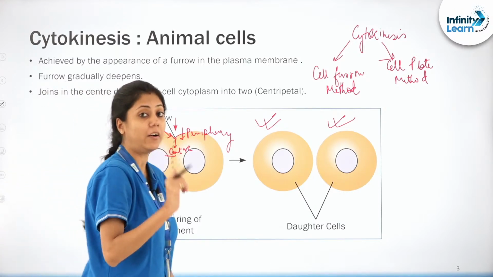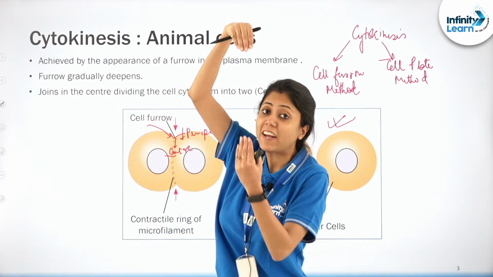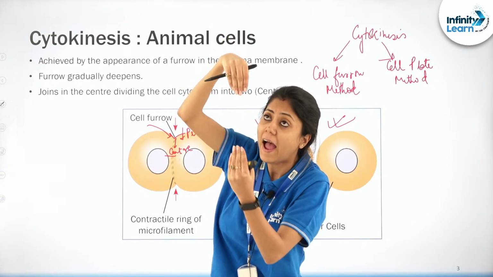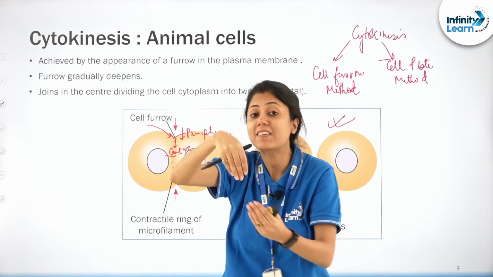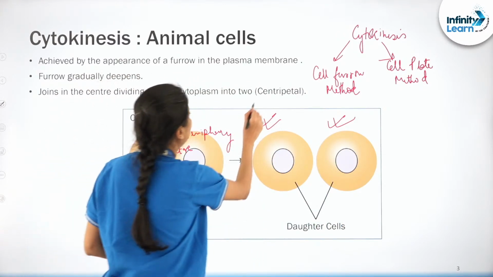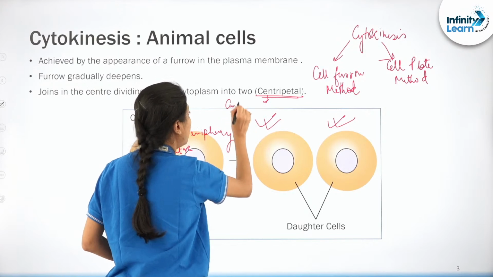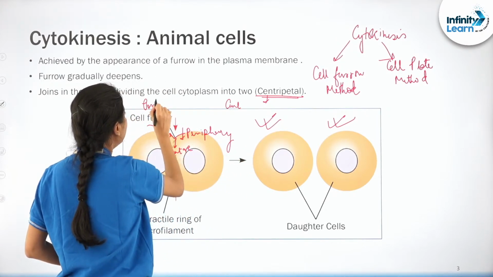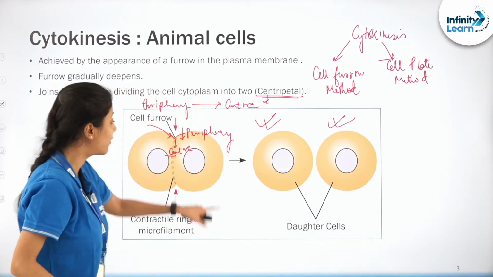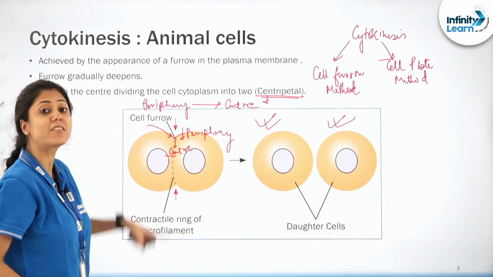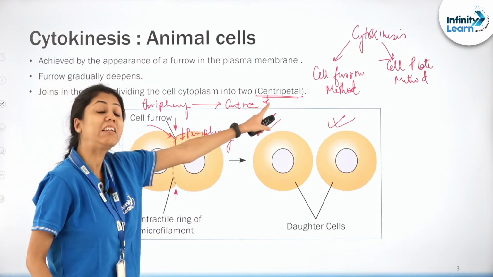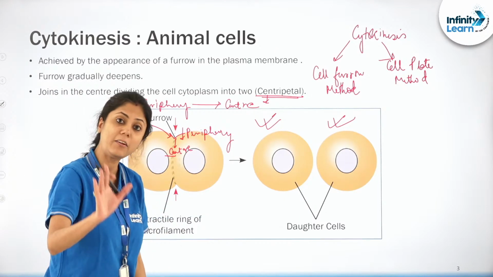So this method, अब यहाँ पे क्या हो रहा है देखो, periphery से towards the center the cytokinesis is taking place. It is starting from the periphery and it is moving towards the center. This type of cytokinesis beta, it is known as सेंट्रीपीटल साइटोकाइनेसिस. क्योंकि ये कैसे हो रहा है, पेरीफेरी से सेंटर की तरफ हो रहा है. This cytokinesis is taking place from the periphery towards the center, इसलिए हम इसको बोलेंगे सेंट्रीपीटल मेथड ऑफ साइटोकाइनेसिस. राइट, समझ में आ गया?